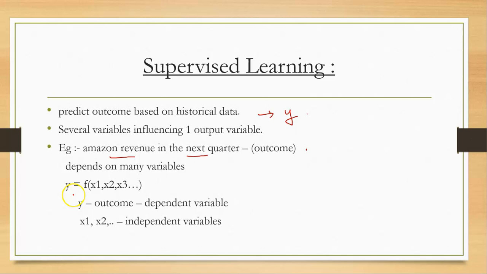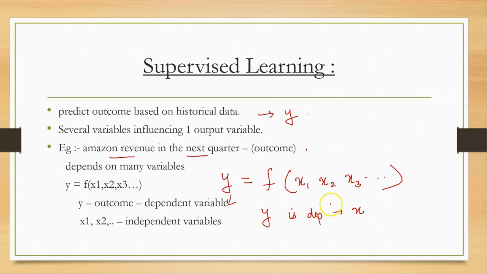We know that the revenue of Amazon depends on many variables. Depending on many external and internal variables, the outcome of Amazon revenue is determined, and we write it as Y, the revenue, is a function of many variables x1, x2, x3. Here Y is known as the outcome, or the dependent variable, and x1, x2, x3 are independent variables.